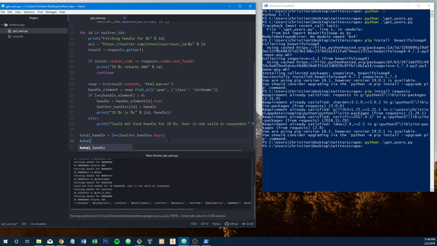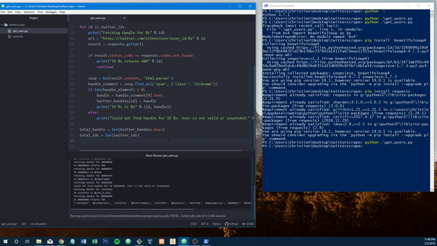So we got total IDs, which this one's easy to count. We can just do the length of Twitter IDs. There we go. And now we know how many total IDs we searched for and how many total handles we found.